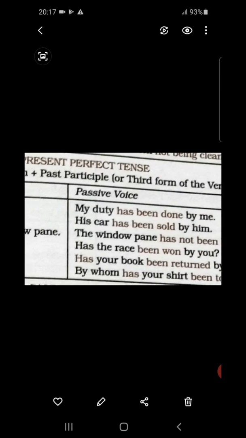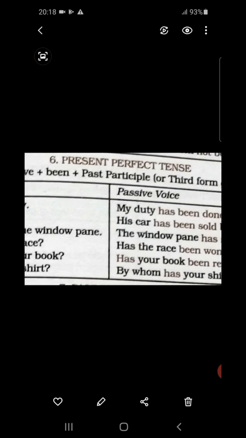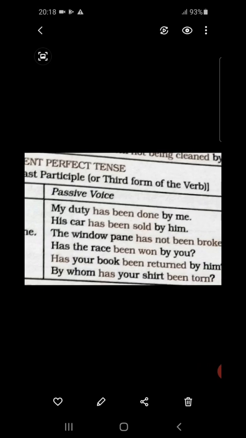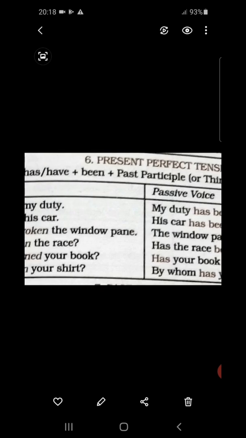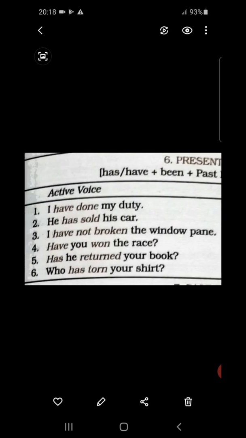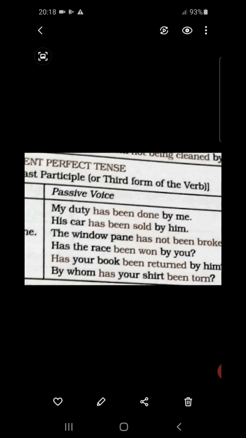So, has the race, then been, and here students, won is only given in the active voice, which is according to the rule, and it is turning into won only, past participle form.